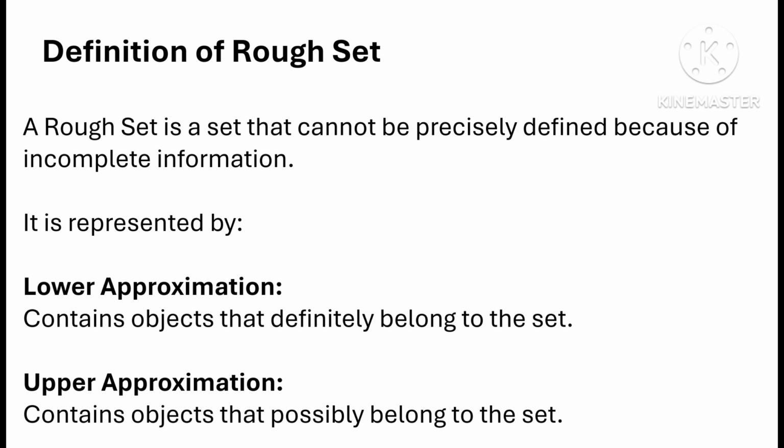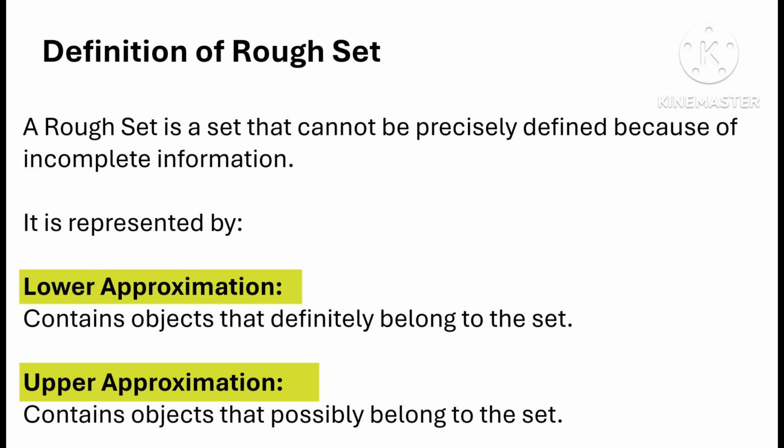Example, suppose a teacher wants to identify good students using only attendance data, but marks and assignments are missing because information is incomplete. The teacher cannot decide exactly who is good student. This unclear group is called a rough set. It is represented by lower approximation and upper approximation. Here lower approximation contains objects that definitely belong to the set. Upper approximation contains object that possibly belongs to the set.